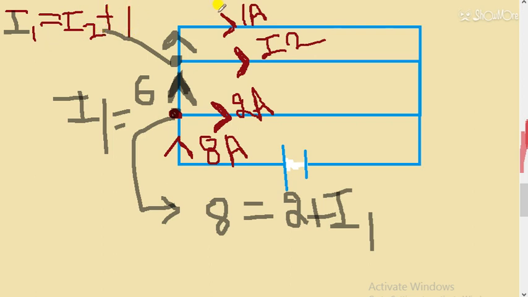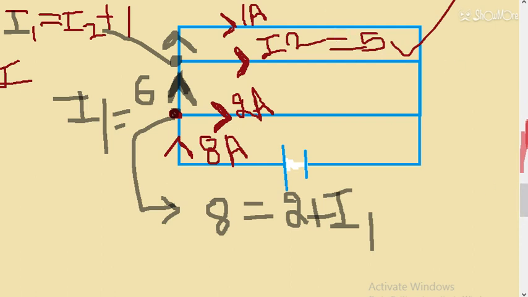I1, the current coming, is equal to 1 ampere plus I2, and as I1 is equal to 6, I2 comes out to be 5. So this value comes out to be 5. This will be the very basic, important use of KCL, Kirchhoff's current law.